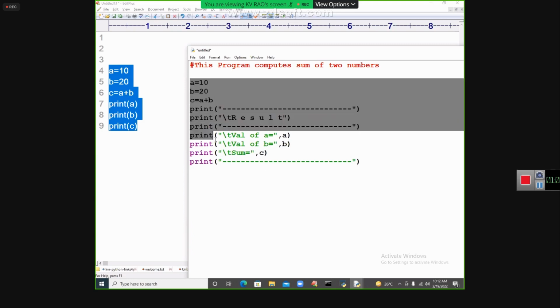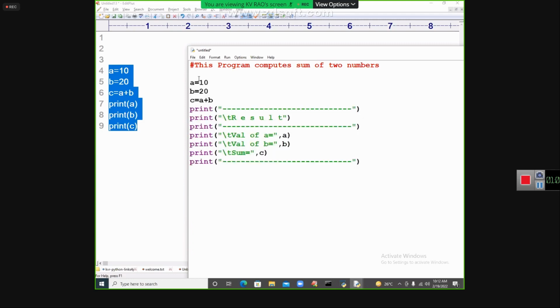See that a batch of instructions is written. I will give a file name for your understanding purpose, some example1.py. I will save it. This is only for your understanding purpose. Let us go to it. Now I have to save it. File, save.